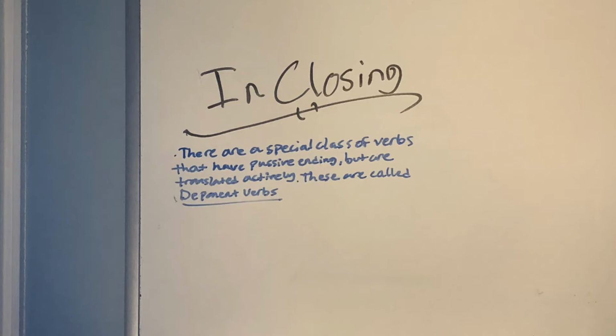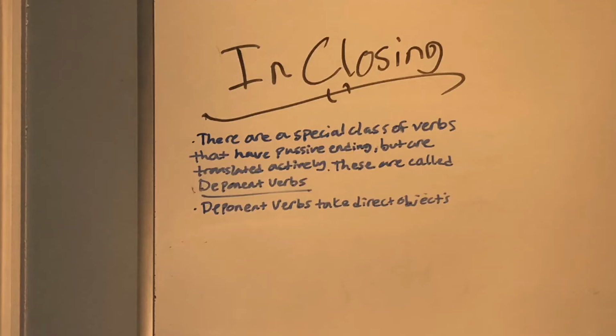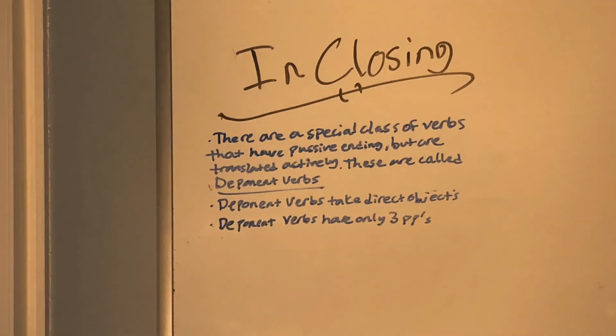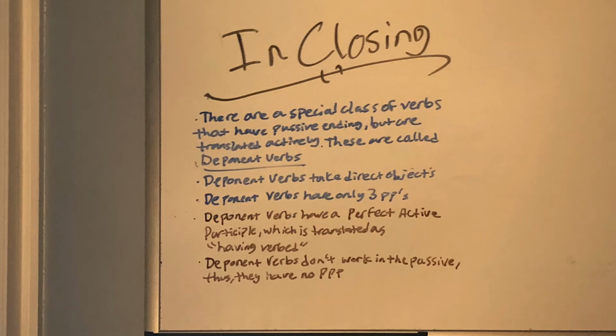In closing, there's a special class of verbs that have only passive endings but are translated actively. These are called deponent verbs. Deponent verbs take direct objects, which is different from normal passive verbs that don't. Deponent verbs only have three principal parts. They lack a perfect passive participle because they don't work in the passive. That perfect passive participle is replaced with a perfect active participle, which is translated as "having verbed." This can be formed by dropping the sum out of these third principal parts.